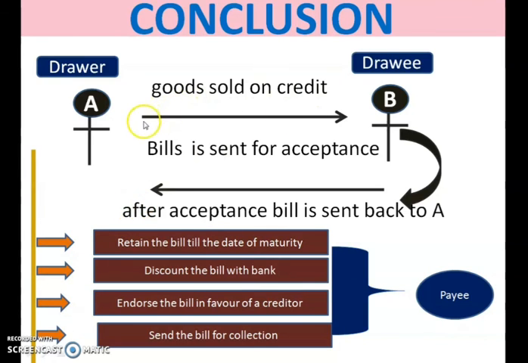So we have discussed that when goods are sold on credit, to give acknowledgement to that debt, a bill of exchange or a promissory note is an instrument which is used by both the seller as well as the buyer. So you have to understand the concept and study the journal entries related to each of these cases.